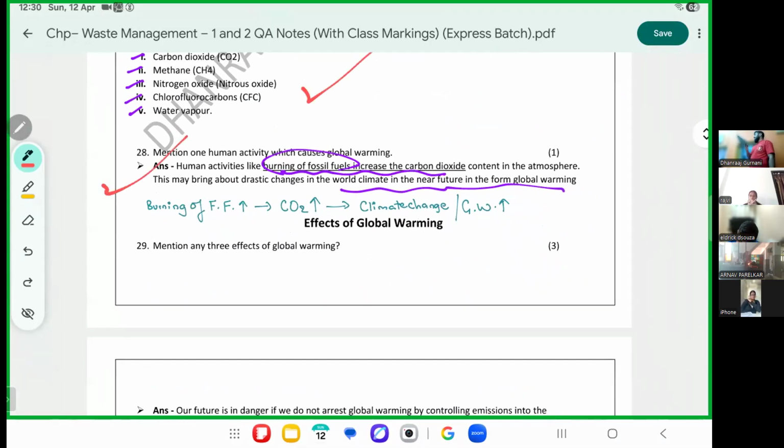Next one, mention one human activity which causes global warming. Burning of fossil fuel releases CO2, which affects climate change, which affects global warming. Please draw the flow chart. Burning of fossil fuel gives out more CO2. More CO2 affects climate change, which means global warming.